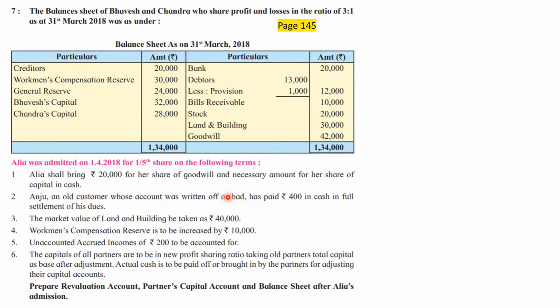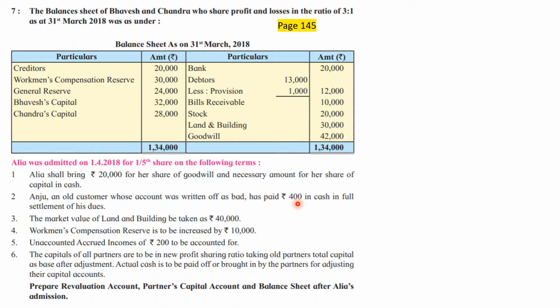But now it seems that Anju has felt bad about it, and has come and paid rupees 400 in cash out of his old account. That old account is not there in our balance sheet because we have already written it off. Still Anju is paying 400 rupees now. We'll have to identify how to pass this entry.